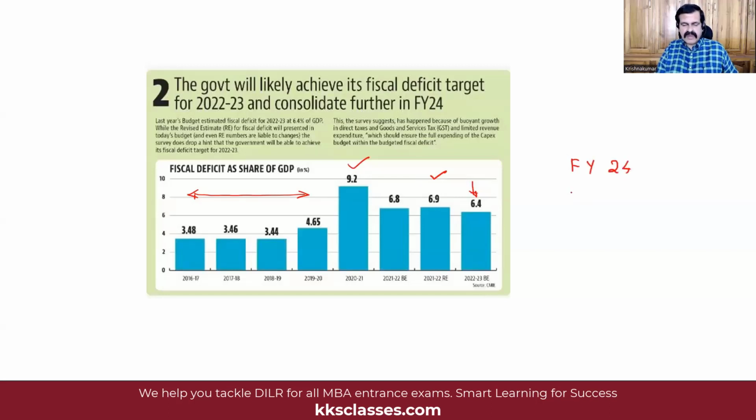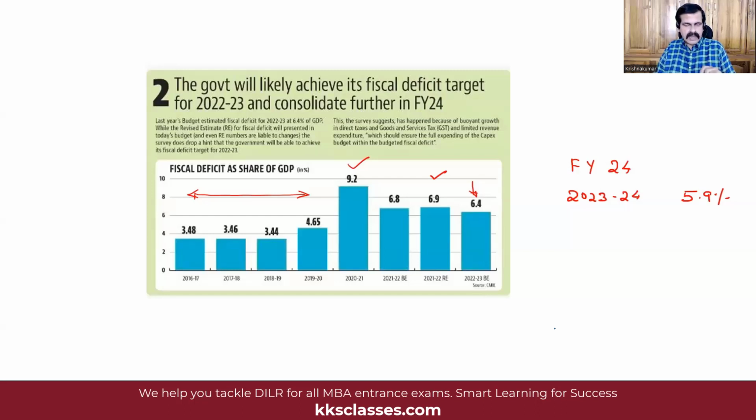That is the financial year 2023-24. Always the financial year is denoted by the last year figure here, which means that when you say 2024-25, we are referring to financial year 25. So financial year 24, the ratio, that is fiscal deficit as a percentage of GDP, the target is 5.9%. So the good news is that the ratio is tapering down from 9.2% progressively over the last couple of years and for the next year also.